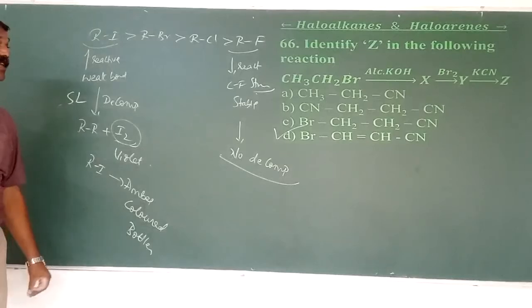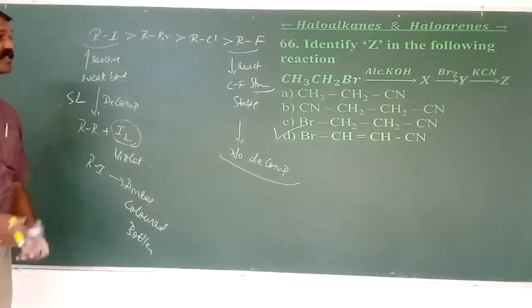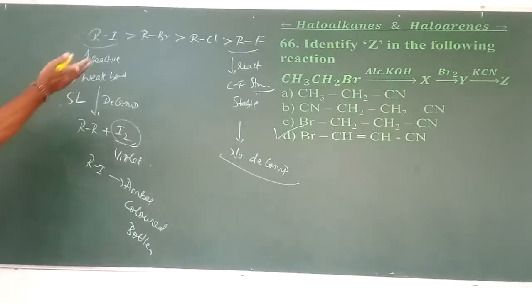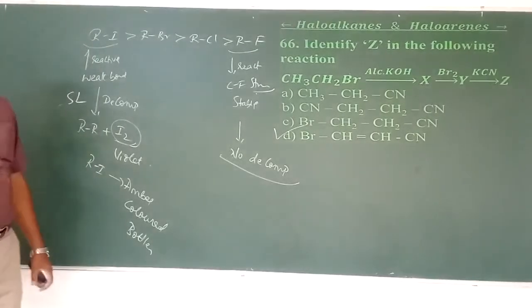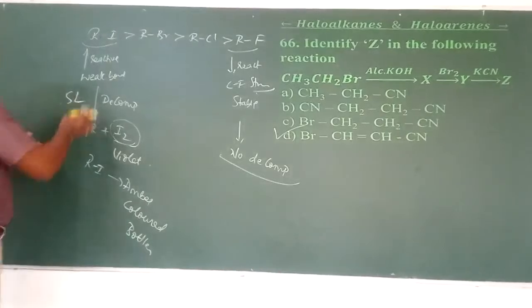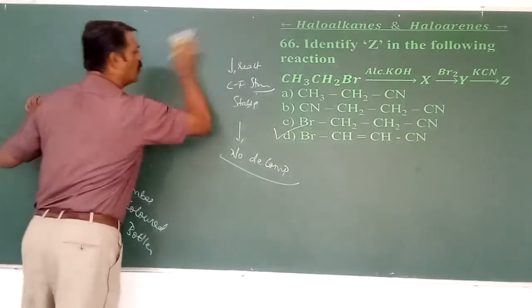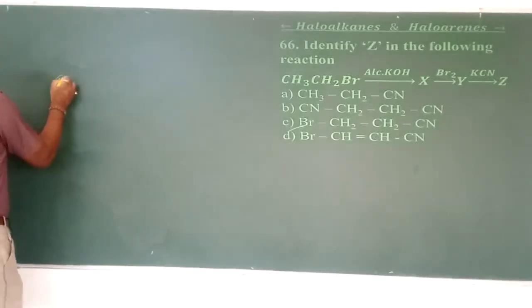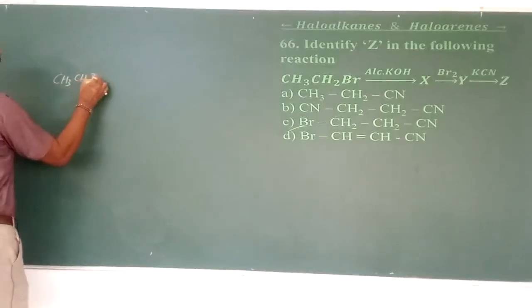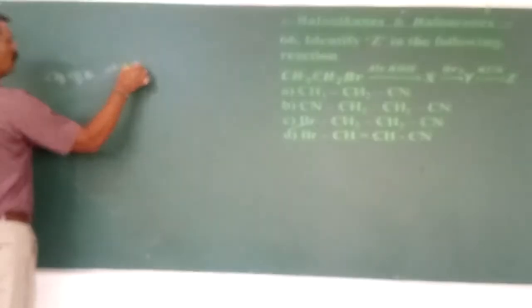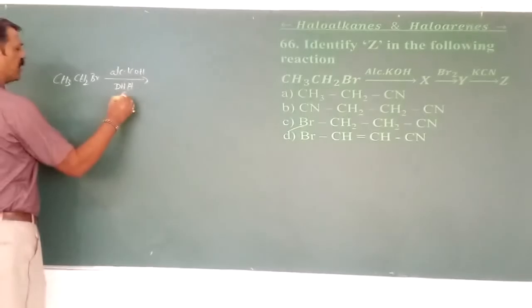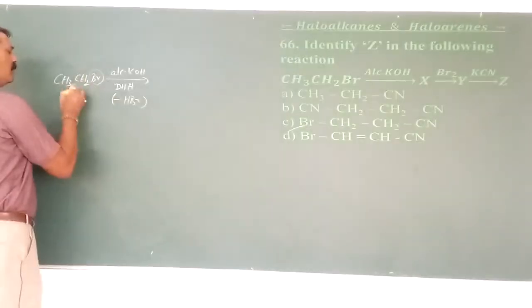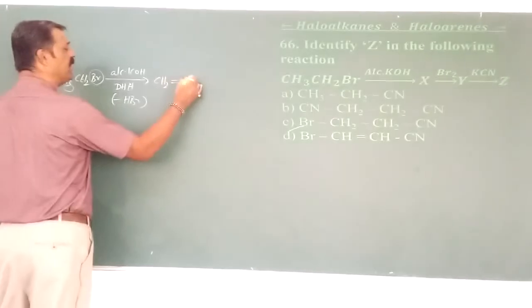Identify Z in the following sequence of the reaction here. Ethyl bromide, CH3CH2Br, with alcoholic KOH. What is the function of alcoholic KOH? Dehydrohalogenation. Alcoholic means it is dehydrohalogenation. Therefore, when ethyl bromide reacts with alcoholic KOH, it undergoes DHH. What is DHH? Dehydrohalogenation, which means minus HBr. I am getting first an intermediate as ethene.